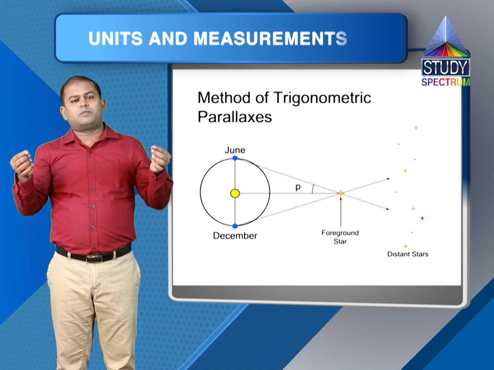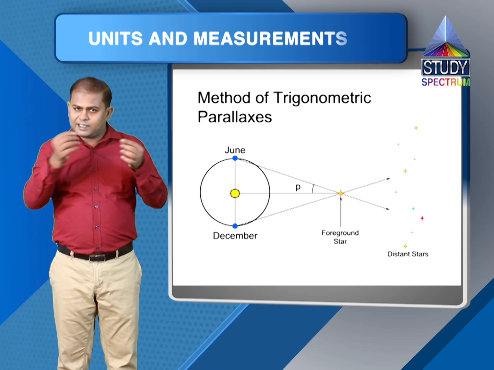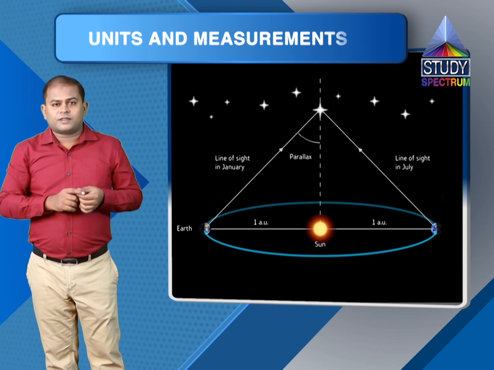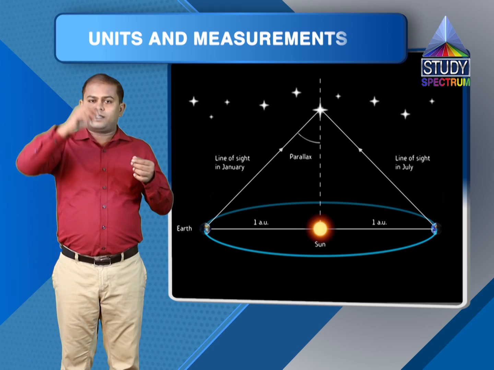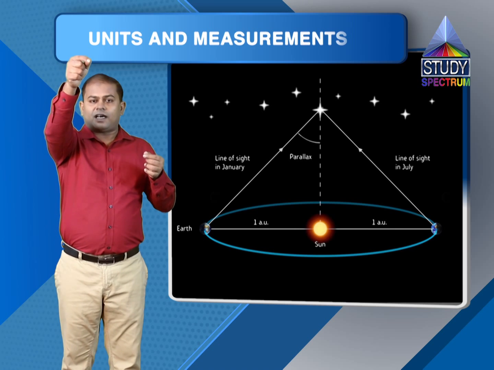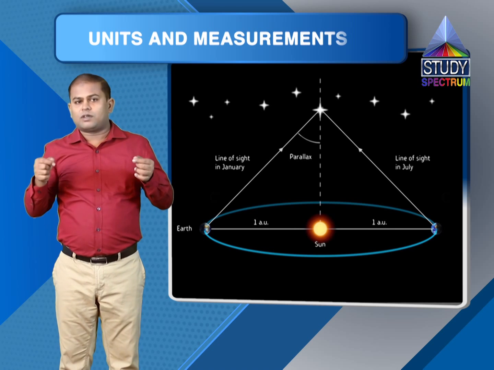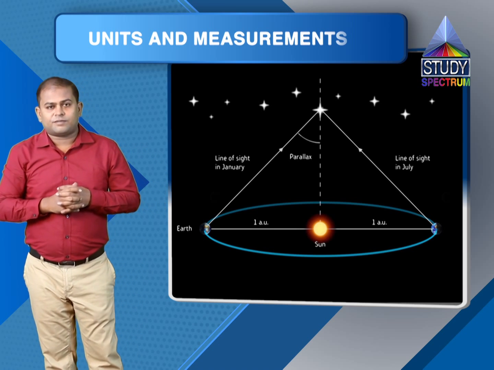We measure the distance between the 2 points on Earth, say it is S, and then we measure the angle which the lines joining the star and the 2 points on the Earth make, and that angle is the parallactic angle.